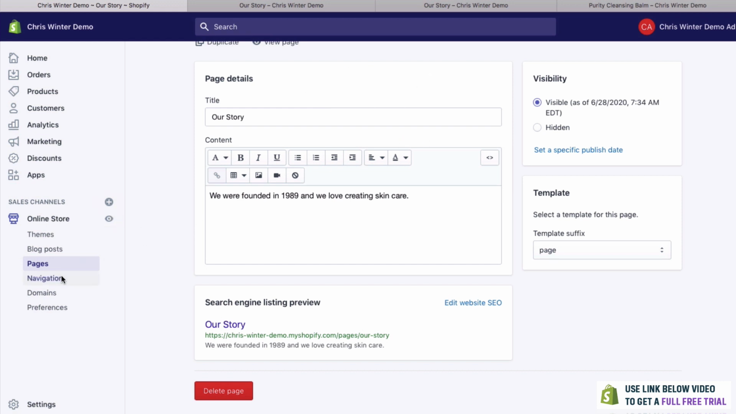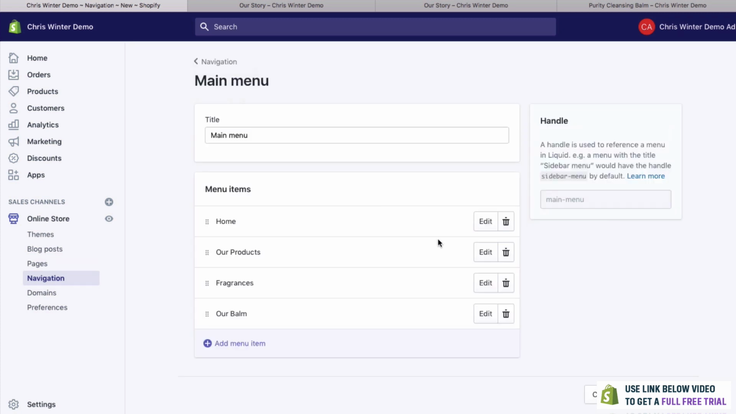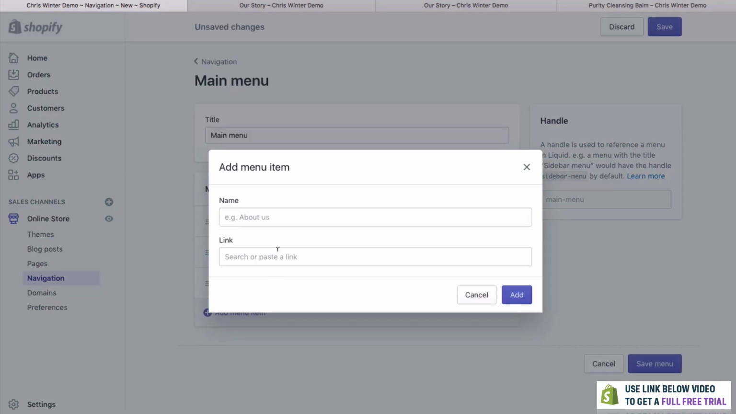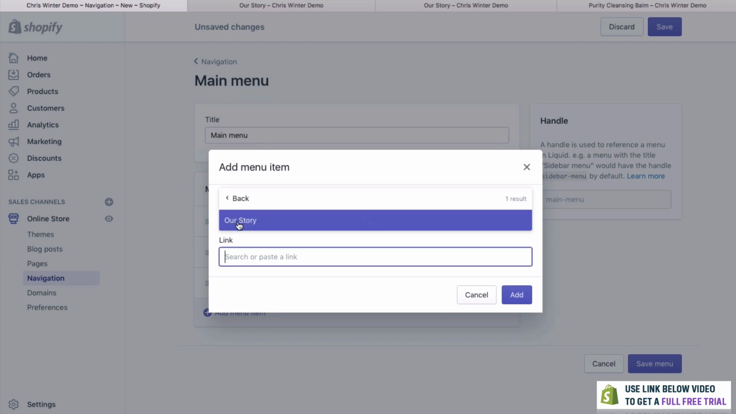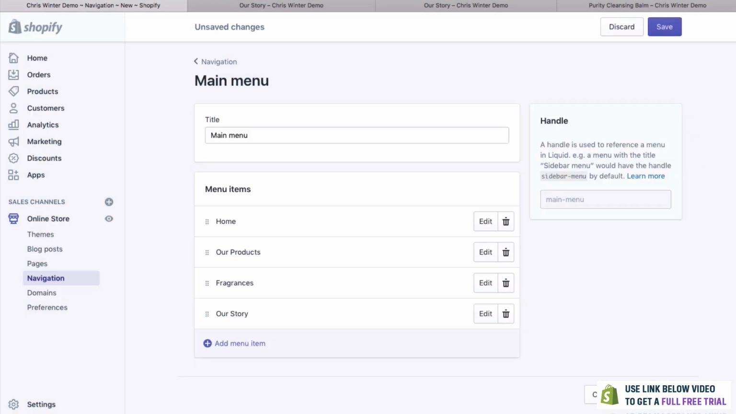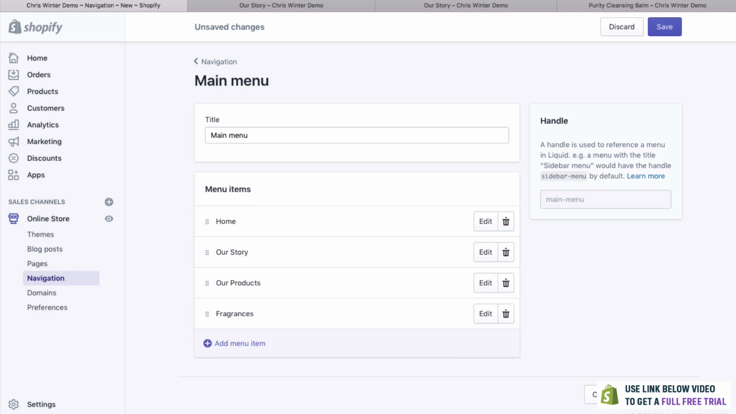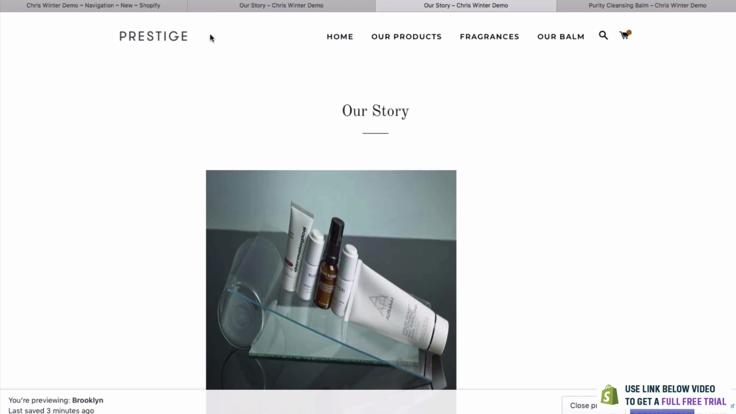We go to Navigation. Then we'll go back to Main Menu. And I think we'll remove this page so it's nice and clean. Click Add Menu. We're going to go to Link, Pages, and there it is. There's our story, which we already had. Click Add. And I think we want to move this to the front so people can see. Click there, and we're going to click Save Menu. Let's go to our page.